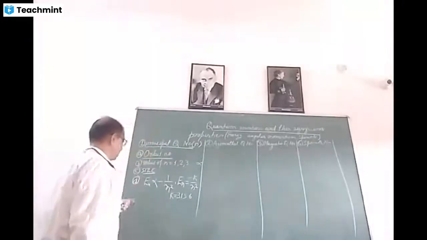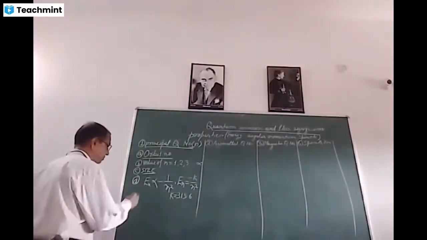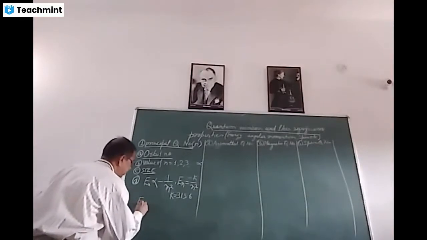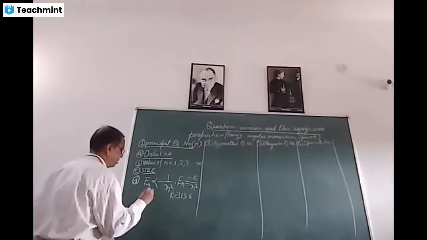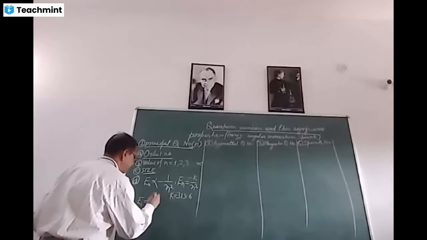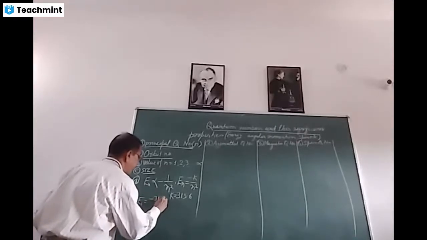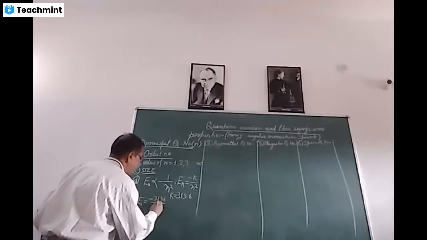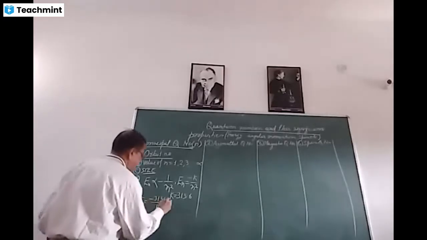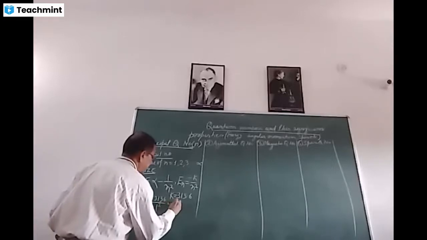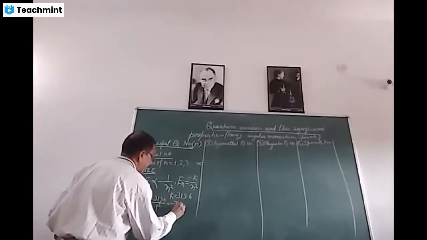If we put here for first orbit, the value of n is 1, E1 is equal to -313.6 upon 1 square, that is 1, is equal to -313.6 kilocalorie.